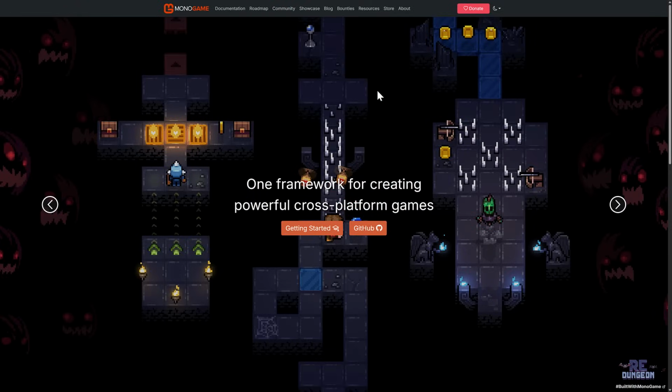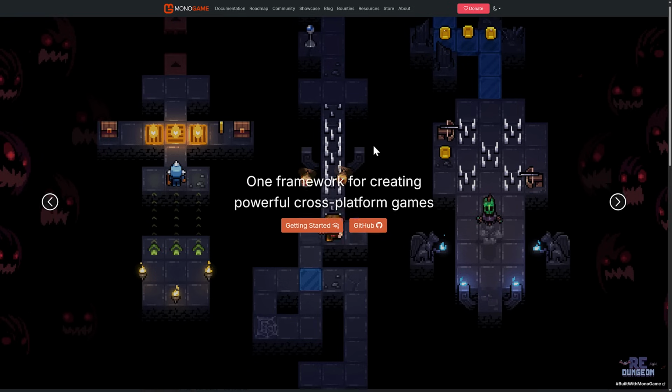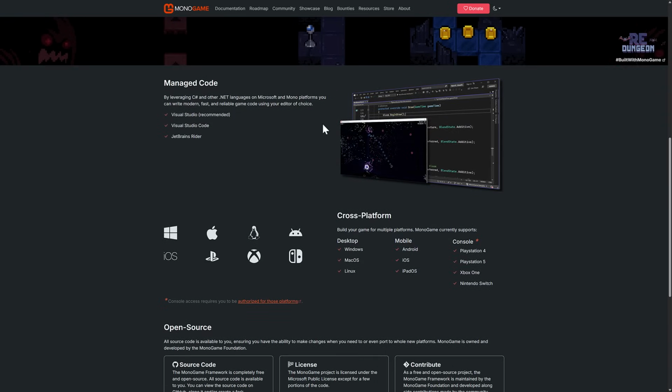Next up, we have one of the most popular C# frameworks out there, and this is MonoGame. Now, MonoGame is an open source port of Microsoft's XNA. Now, XNA was one of the coolest things that ever happened, and Microsoft are idiots for canceling it. But fortunately, the folks behind MonoGame picked it up and ran with it. There have been a ton of commercial games created using MonoGame.